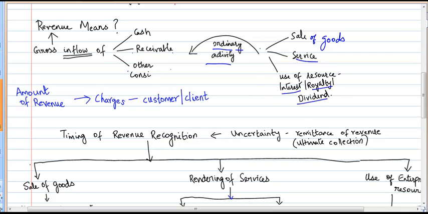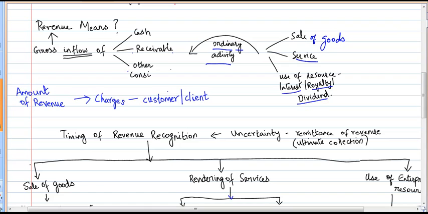What we need to understand here is this portion of the standard tells about the amount of revenue which is to be considered for revenue recognition. And what does the term revenue mean? Revenue includes the entire gross inflow. So, whatever the business is, say the sale of goods or services or use of the enterprise resources, it could be that the company has given capital for which it is earning some interest. Maybe it is giving some capital on loan. If that is the business, then it would earn interest income.